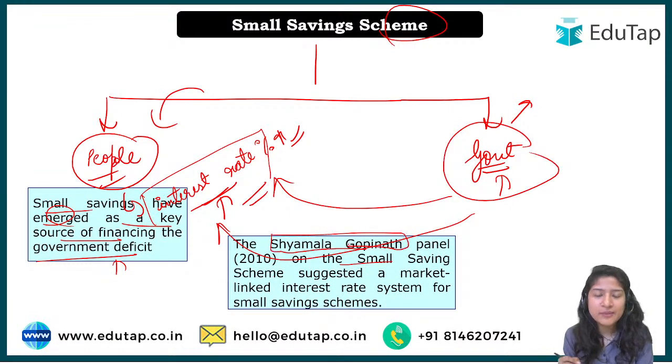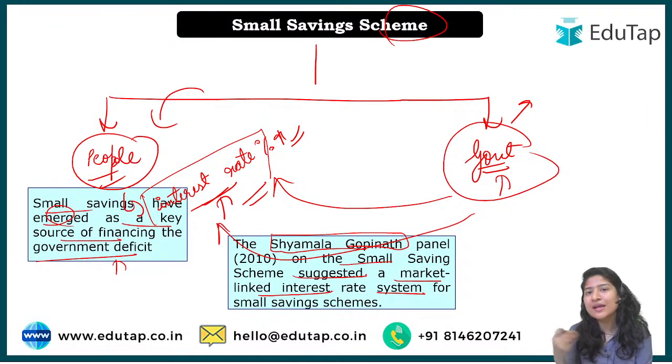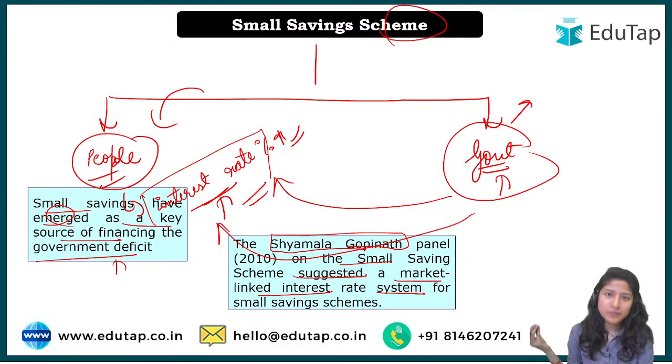Shamala Gopinath, remember the name, panel on small saving schemes, suggested a market linked interest rate system. Okay, so why, what was the reason for this? Because one more thing we have to understand: if the government provides a much higher interest rate, people might not deposit their money in the normal regular banks, right? Be it private or public, any commercial bank.